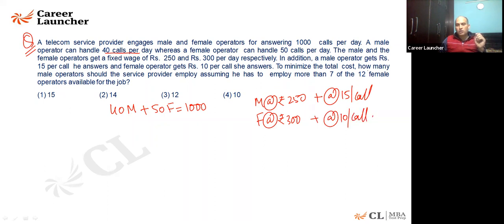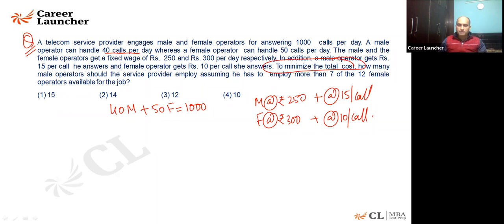To minimize the total cost, how many male operators should the service provider employ, assuming he has to employ more than 7 of the 12 female operators available for the job? So first thing, minimizing the total cost is the only criteria. Paisa kam se kam lagna chahiye.